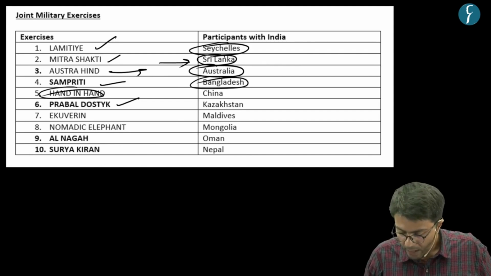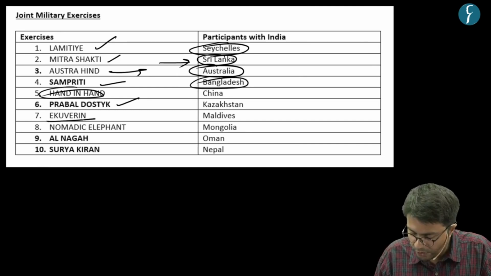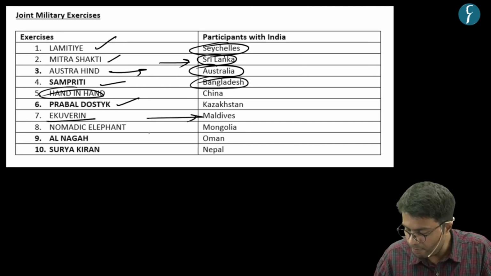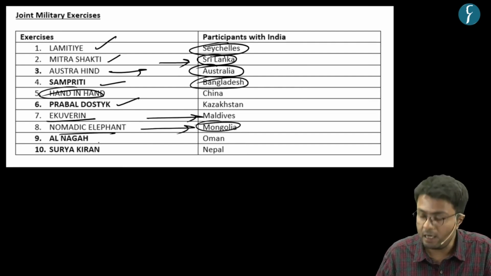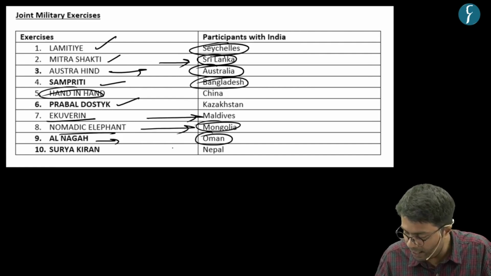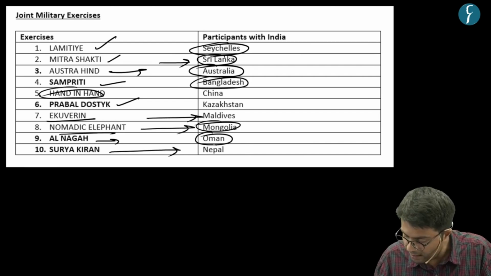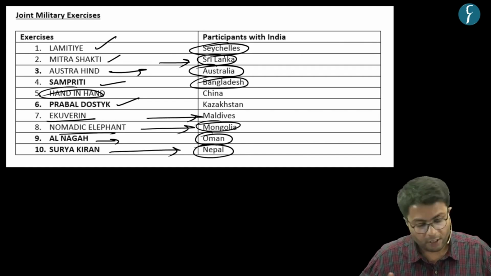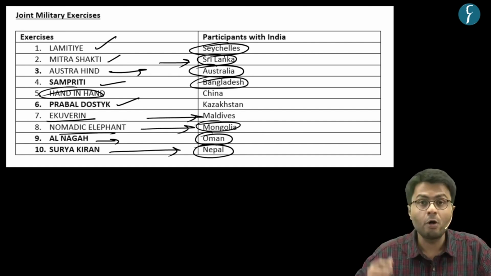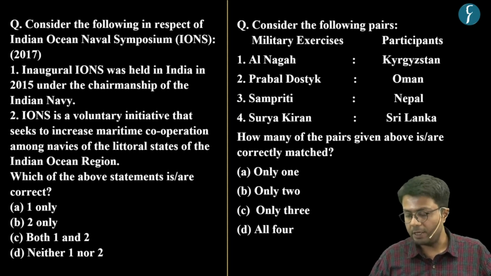Hence you can see there are other important military exercises, such as Ekuverin, which is held with Maldives, whereas Nomadic Elephant is held together with Mongolia. Whereas the Al-Najah exercise is held together with Oman, while on the other hand, the Surya Kiran exercise is held with Nepal. Now that we know more about these joint military exercises, let us solve the practice question.